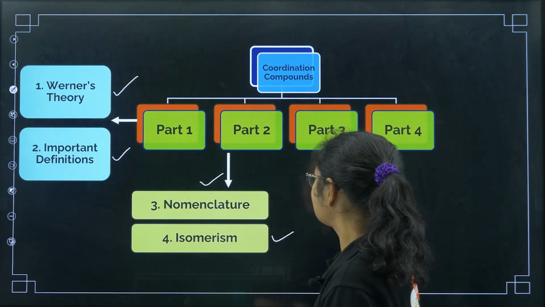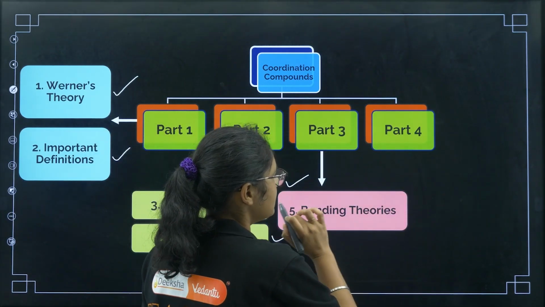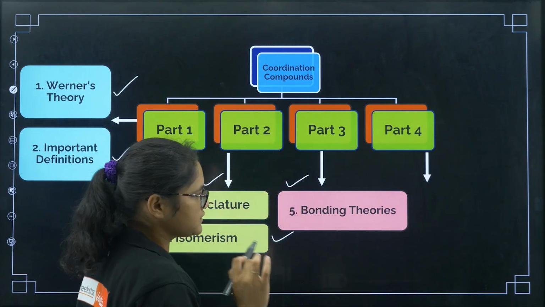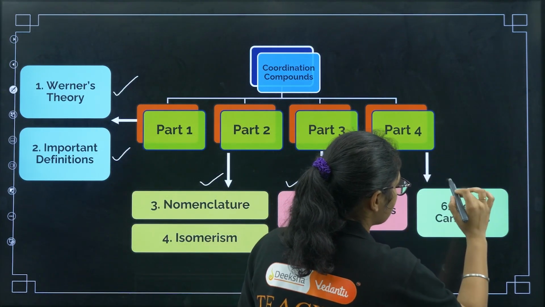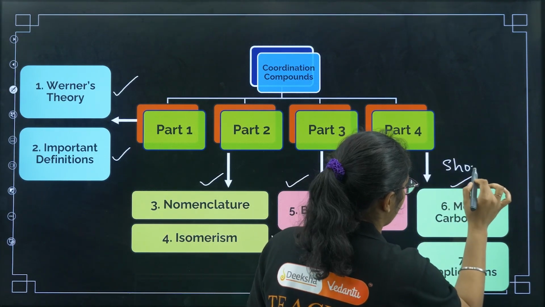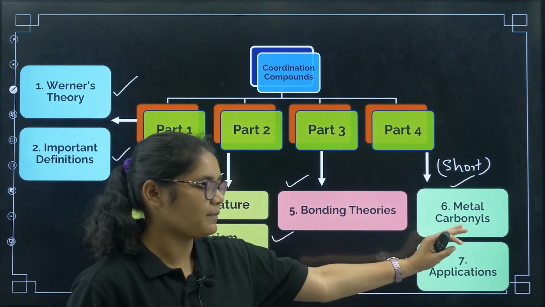Next, coming to part 3. In part 3, we are going to discuss bond theories, that is valence bond theory, crystal field theory, and molecular orbital theory. And in part 4, we'll discuss metal carbonyls and applications. This will be a very short part. We'll just pick up the important questions and practice them here.